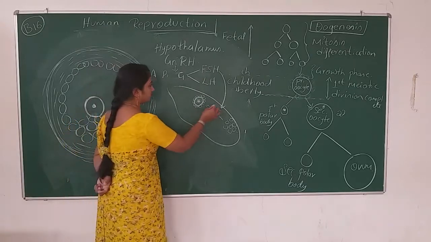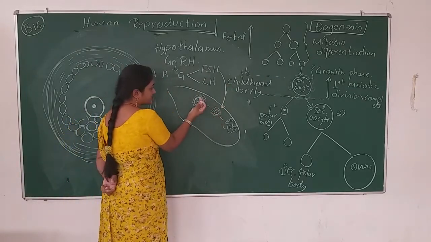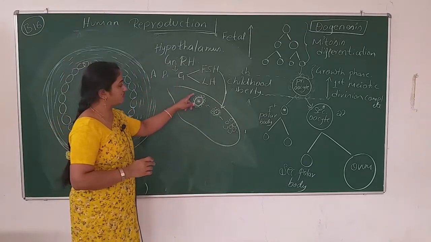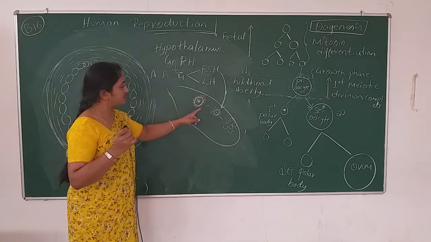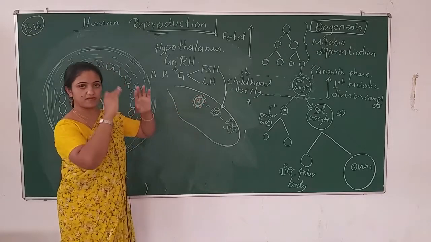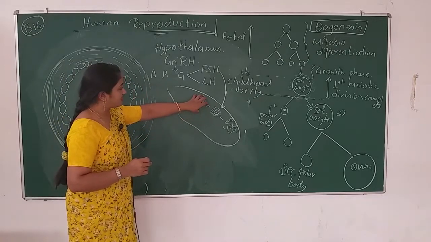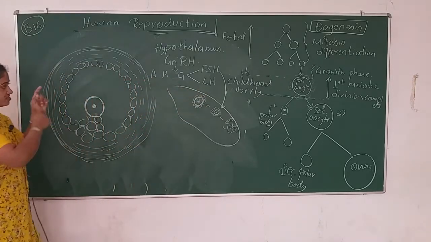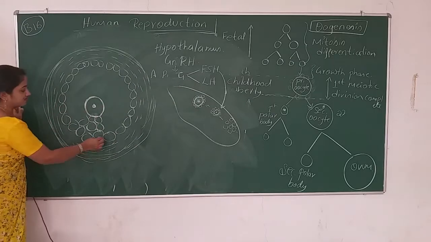And then what will happen here? The follicle matures. At this stage we have only the membrana granulosa, and when it matures to the Graafian follicle stage, the structure will be like this.